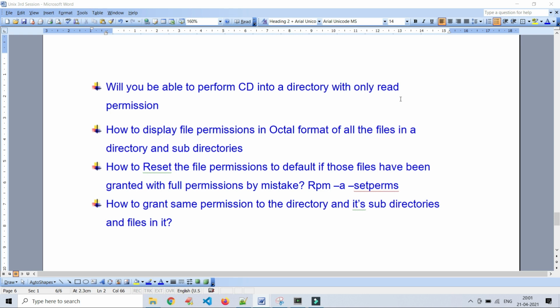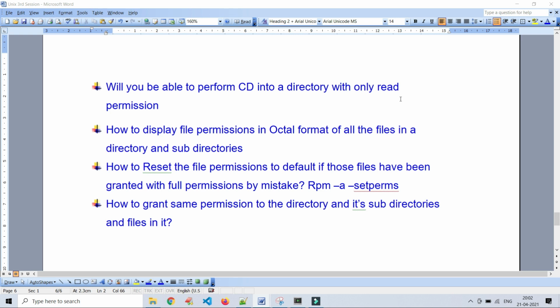Actually, no. The answer is no. With only read permission, we cannot cd into any directory, because to cd into any directory we should have execute permission also along with read permission. So the answer is no.